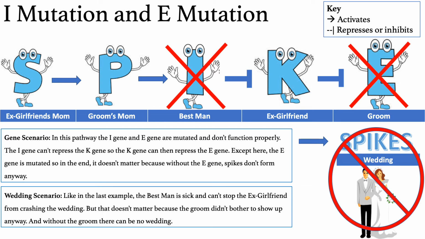In this pathway, both I and E are mutated. Like in the last example, the best man is sick and can't stop the ex-girlfriend from crashing the wedding, but that doesn't matter because the groom didn't bother to show up anyway, and without the groom, there could be no wedding.